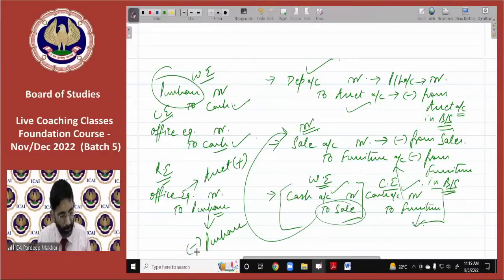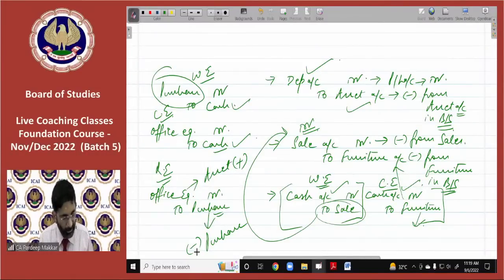Insurance premium is an expense, always remember. So it will be debited to profit and loss account. Is that clear, Gunjan? Provision for bad debts I'll discuss within just a few minutes.